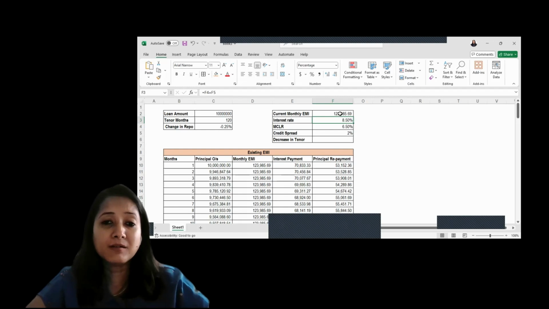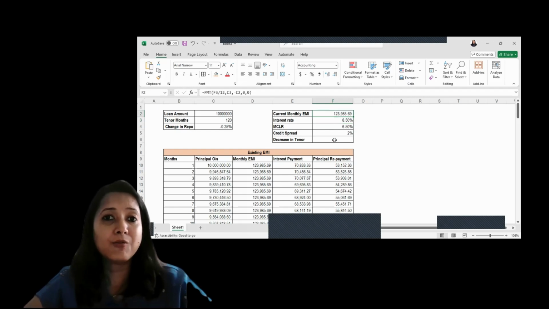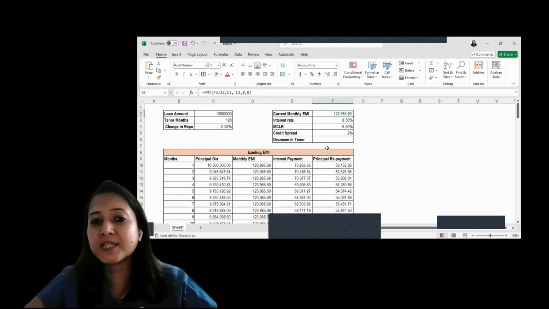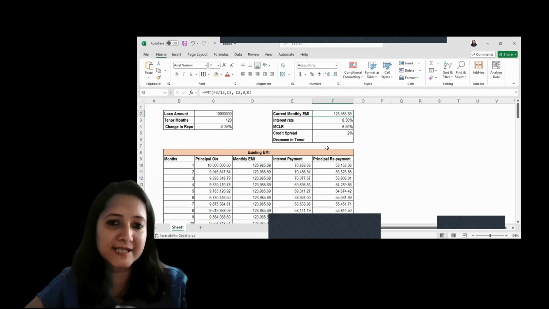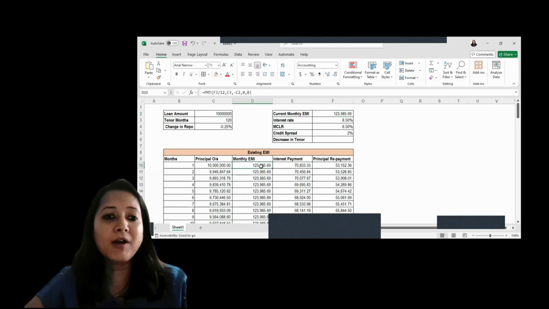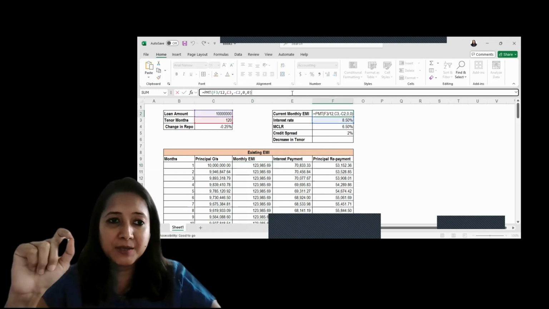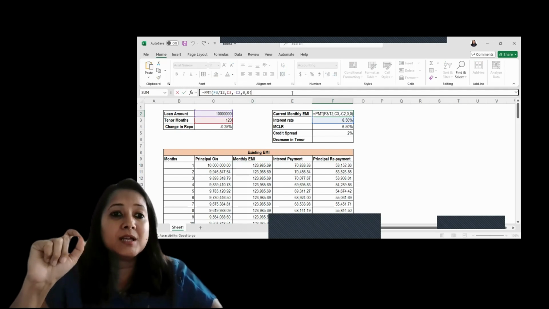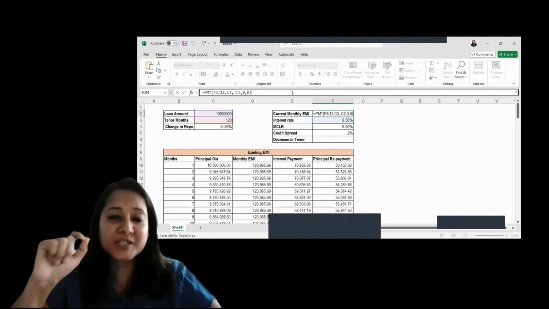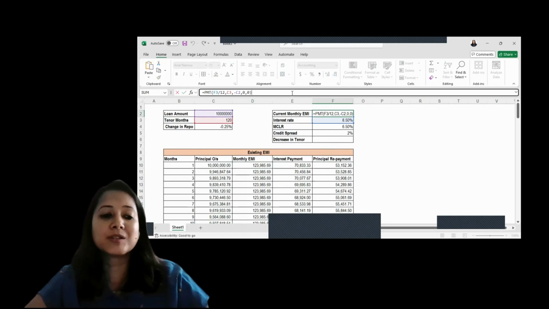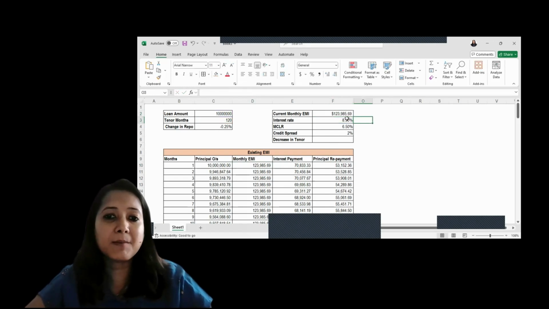Then your current EMI will be 1,23,985.69. Now, how have we calculated that? We calculated it using the PMT formula with principal, interest and tenure.